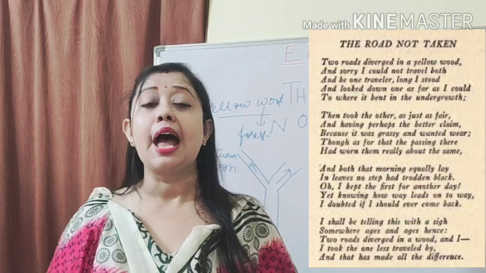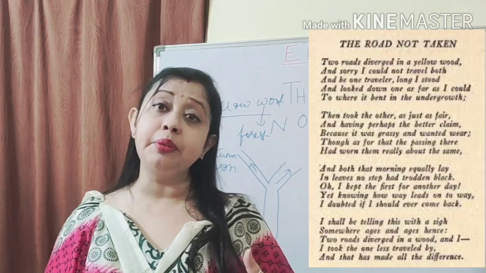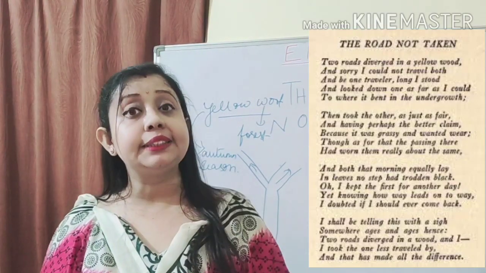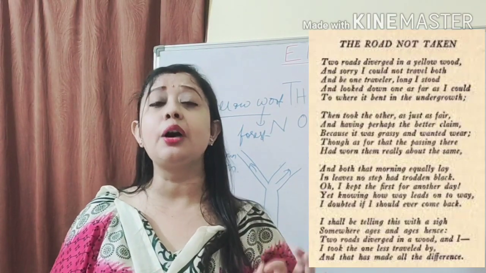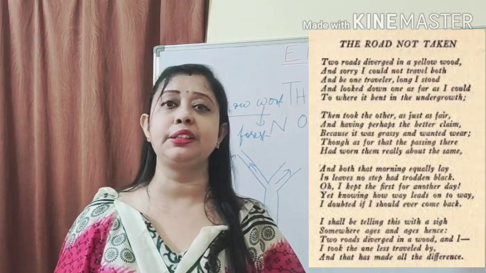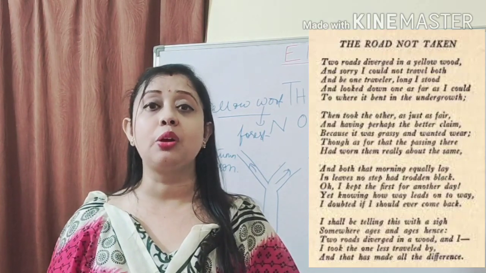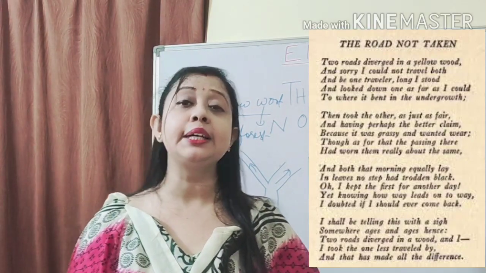And therefore, after many years, it might be that his decision would result into happiness or sadness, but there obviously would be some difference in his life, which would be because of the road he had chosen.